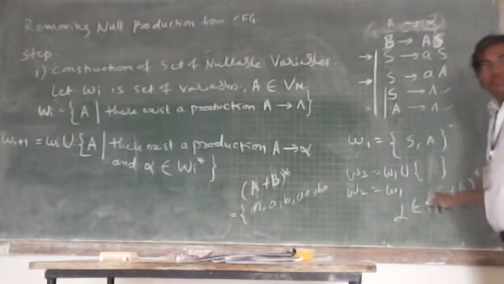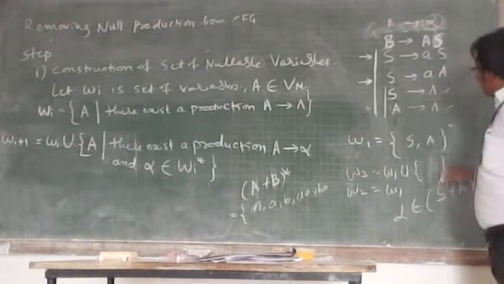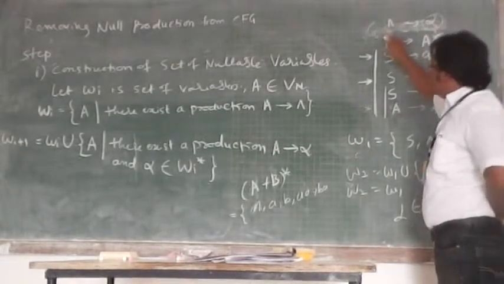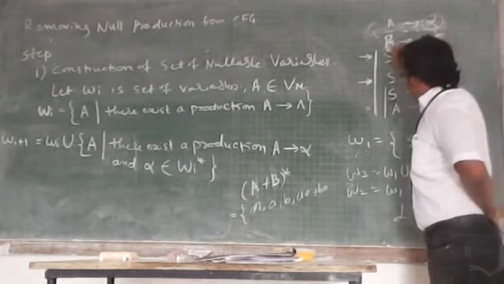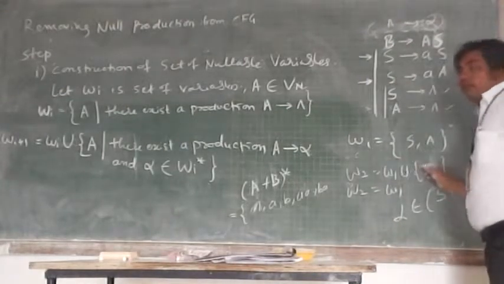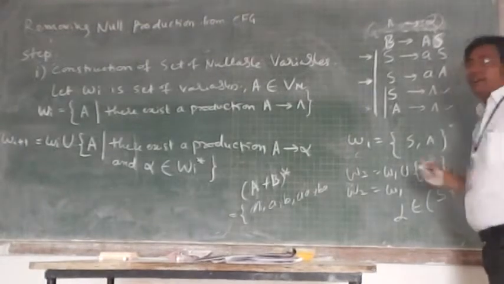Does that AS belongs to this? If that is the case, then whatever the left hand side that production is having, that left hand side variable has to be included into W2. B will get included here.